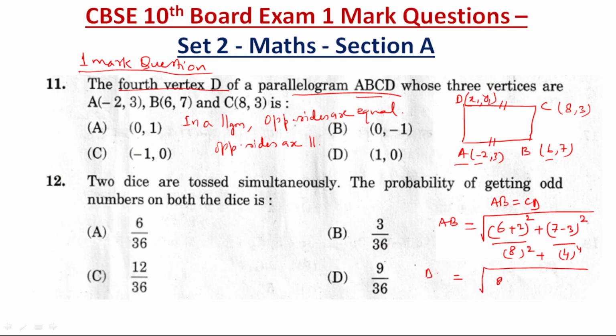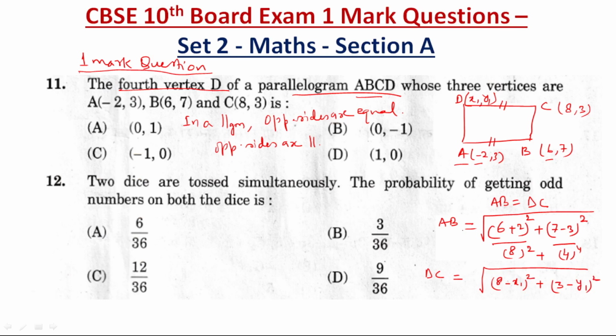AB is equal to CD or AB is equal to DC, no issue. So if we write DC, then it will be 8 minus x1 whole square plus 3 minus y1 whole square.